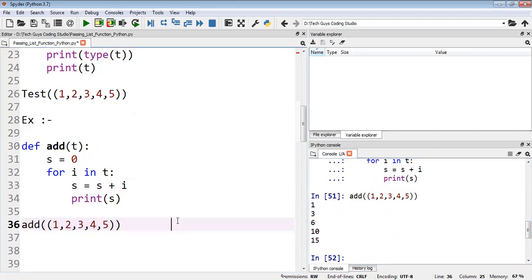So in an interview they can ask you, can we pass a list or tuple into a function? Yeah, in functions we can pass a number of items, like we can pass lists, tuples, strings, single elements, multiple elements, two types of elements. We can pass a number of things into the function. It's a lovely and wonderful concept, functions. Functions are very important in Python, and even if you go for another language, it's very important. So I request you guys, please try on your own. It's a very, very powerful concept in Python and other languages.